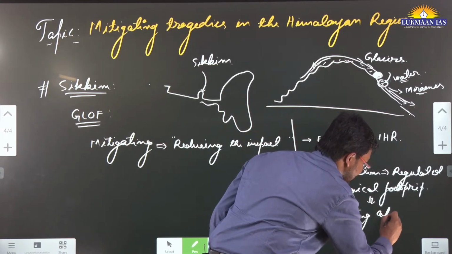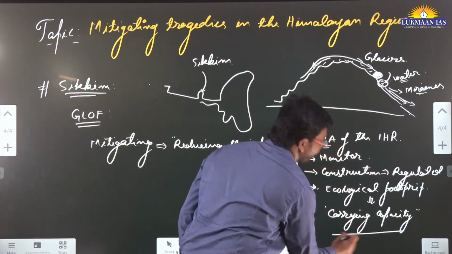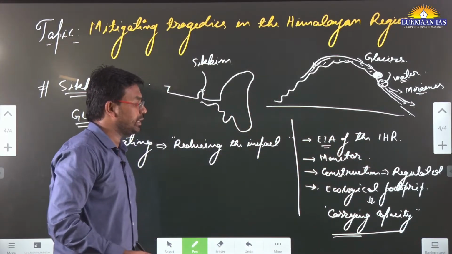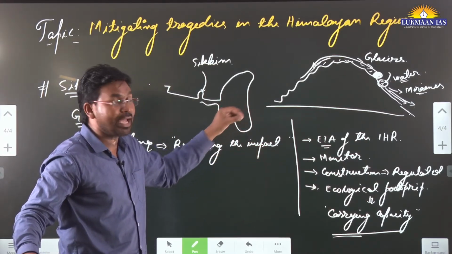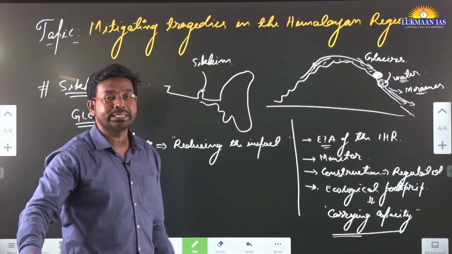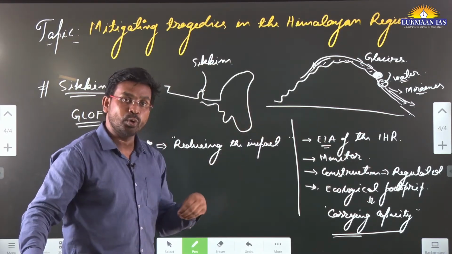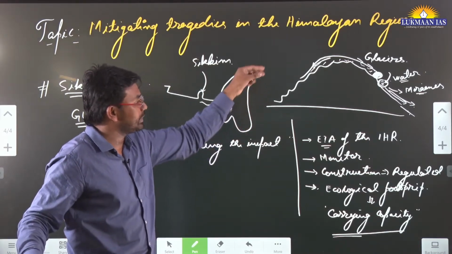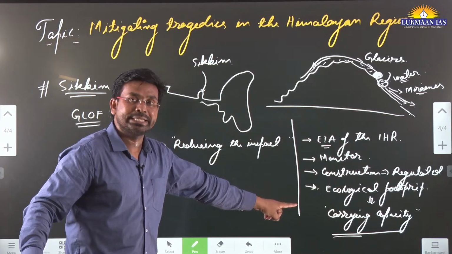Related to carrying capacity, the Supreme Court of India had given a judgment earlier, in which it asked the central government why it was not doing the carrying capacity analysis. The Ministry of Environment, Forest and Climate Change told every state in the Indian Himalayan region to conduct a carrying capacity analysis.